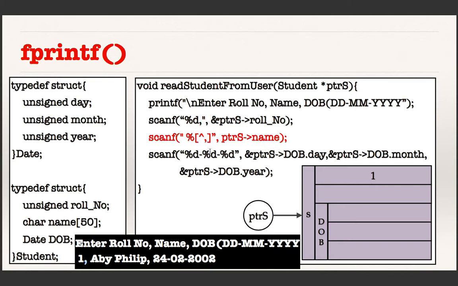And after that, I am trying to read characters until I read a comma. So until this comma, it will be read and stored in the next field. So AB Philip. You know that the comma will be replaced by the end of string character.